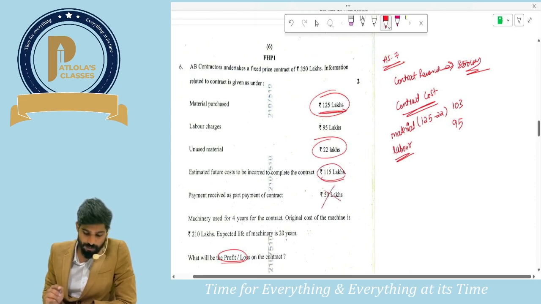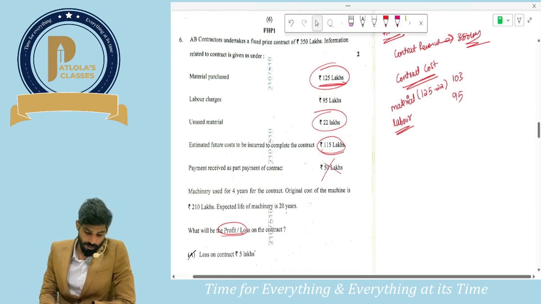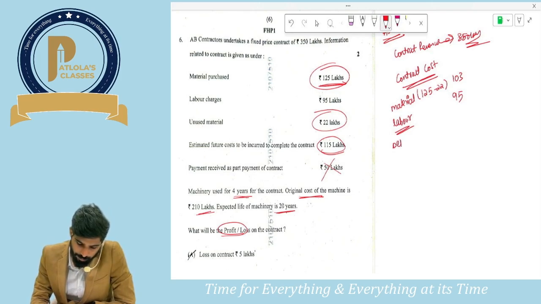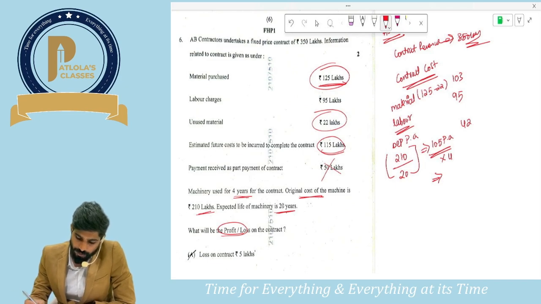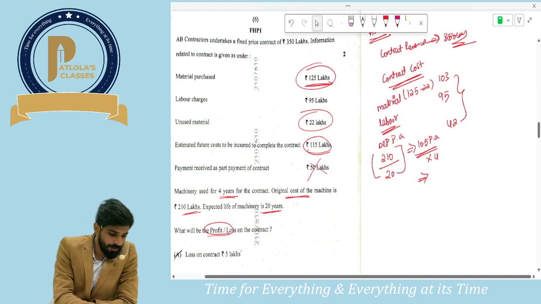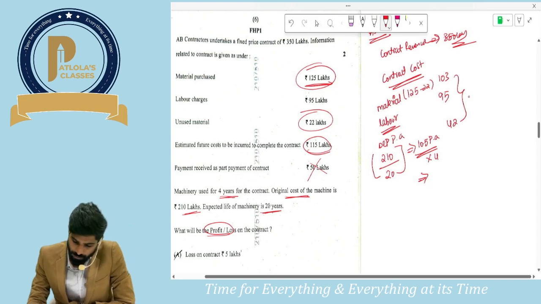Payment received doesn't matter, because we are calculating the cost. Machinery is used for 4 years. Cost of the machine is 210 lakhs, and the expected life of machinery is 20 years. Guys, how much will be depreciation? Depreciation per annum would be 210 lakhs divided by 20. So how much would it be per annum? It should be 10.5 per annum. But sir, how many years is the contract? 4 years. So how much will be total depreciation for 4 years? It should be 42. So guys, how much is the total cost incurred? 103 plus 95 plus 42. So it is total 240.